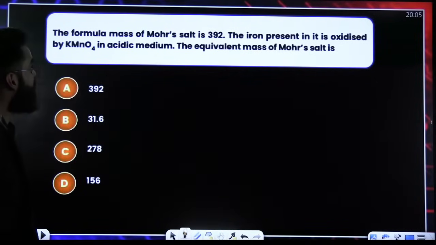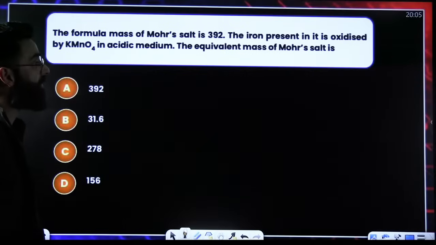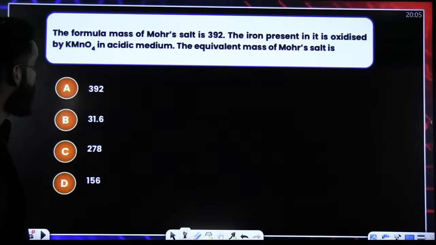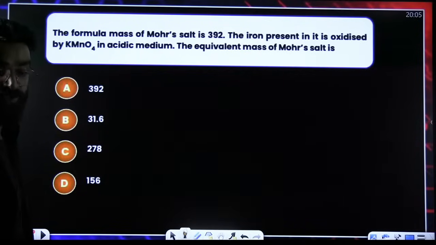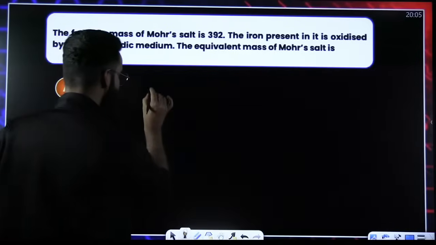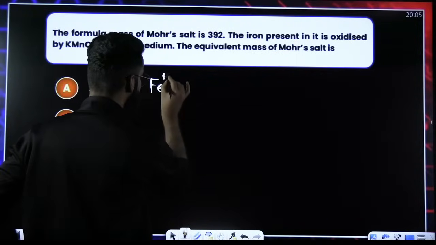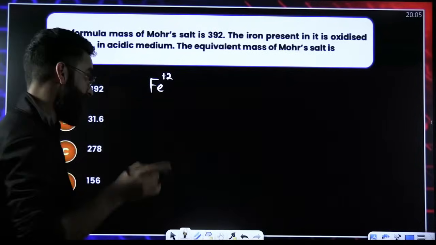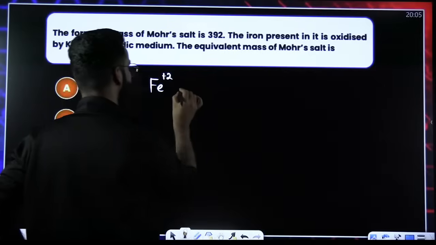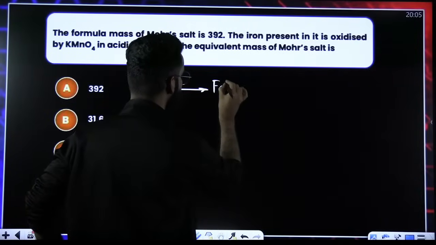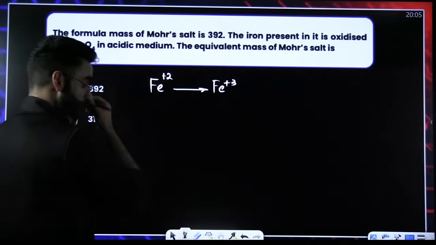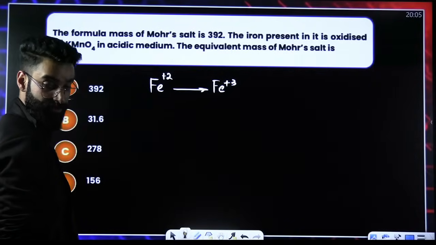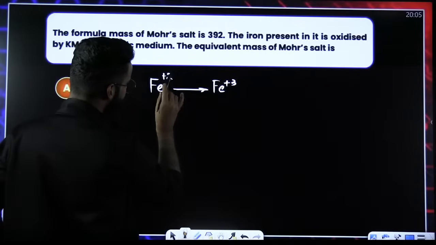The formula mass of Mohr's salt is 392. The iron present in it is oxidized by KMnO4 in acidic medium. The equivalent mass of Mohr's salt will be? In your Mohr's salt, iron is present in Fe di positive state. And you know, KMnO4 in acidic medium converts Fe di positive into Fe tripositive. In which medium? Acidic medium. You should know it.